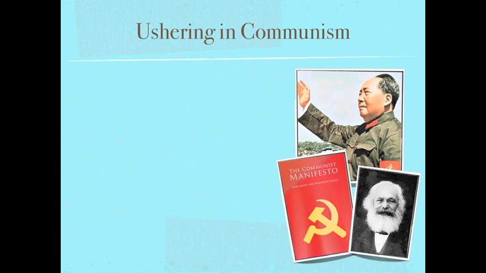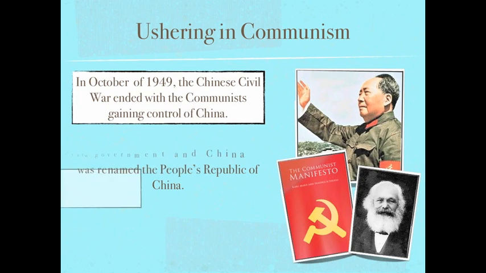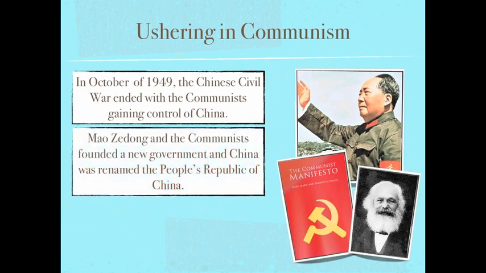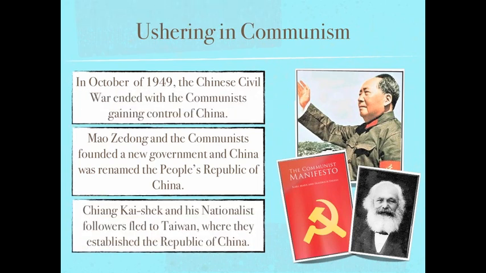Ushering in communism. In October of 1949, the Chinese Civil War ended, with the communists gaining control of China. Mao Zedong and the communists founded a new government, and China was renamed the People's Republic of China. Chiang Kai-shek and his nationalist followers fled to Taiwan, where they established the Republic of China.